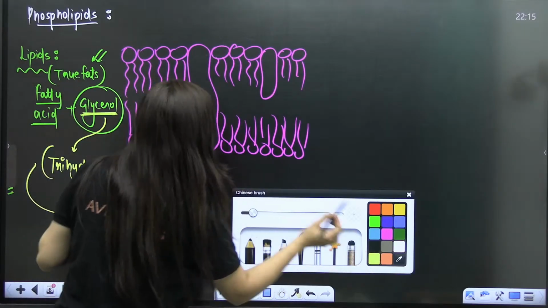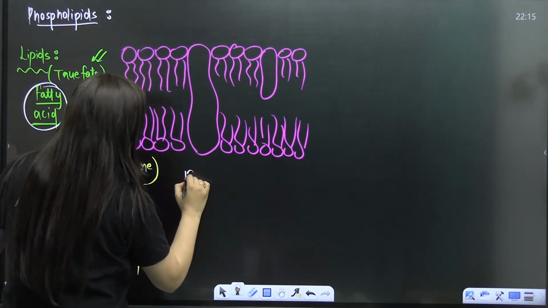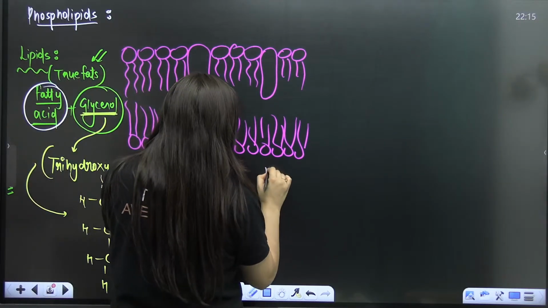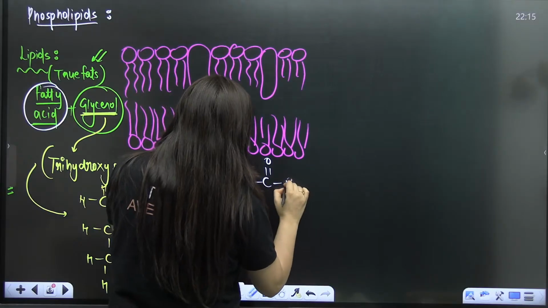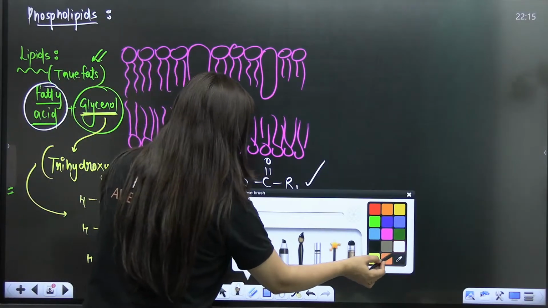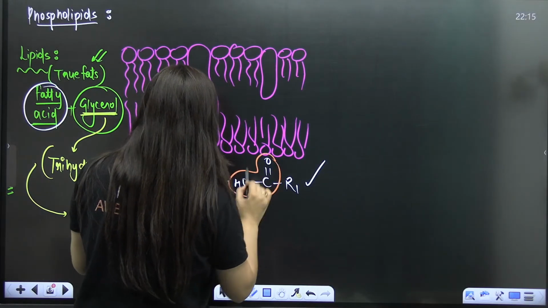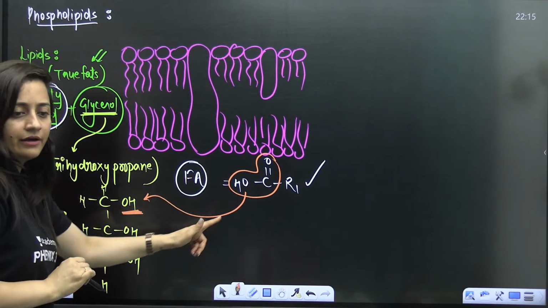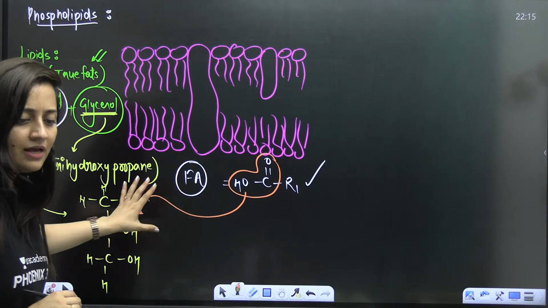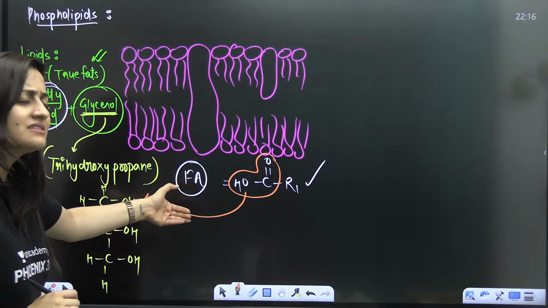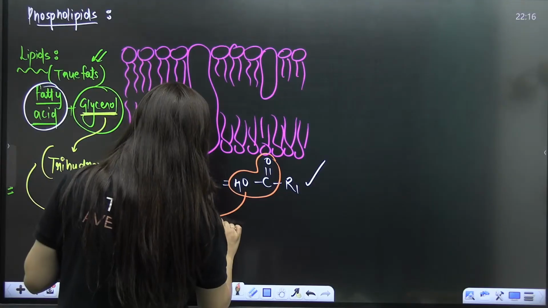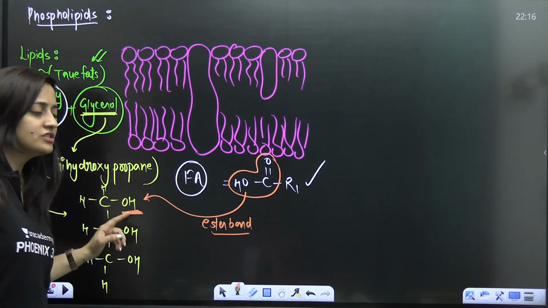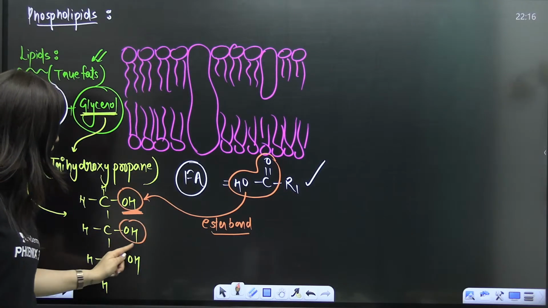And it is going to form bonds with fatty acids. When I talk about the fatty acids, because it is a fatty acid, with an acidic group, you will have C double bond O, OH, and here you will have the alkyl group. So this COOH and this hydroxyl here, there will be a bond formation in between. I'm not going to elaborate that in detail because we will discuss that in biomolecules. Which bond will form here? An ester bond will form here. So this is your trihydroxypropane having 1, 2 and 3 OH.